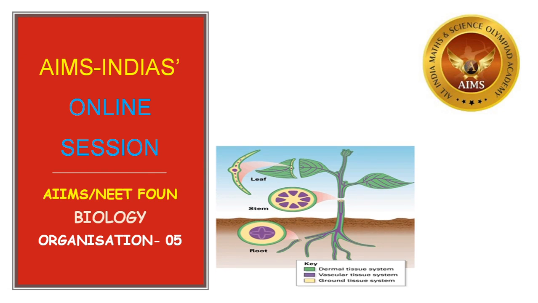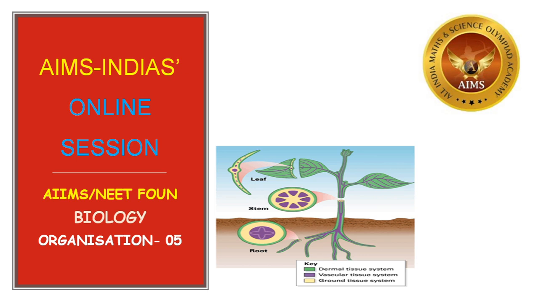Organization of living beings. We have been discussing the tissues in living organisms, the formation of organisms, that is, from the cells: first atoms, from the atoms molecules, from the molecules macromolecules, then protoplasm, then cell. A group of cells combine to form the tissues, tissues combine to form the organs, organs combine to form the organ systems, and organ systems combine to form the organism. This is the concept of formation of organism.